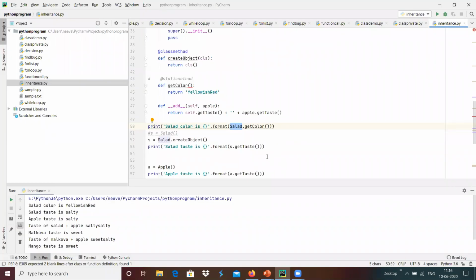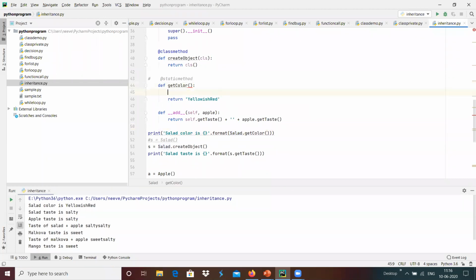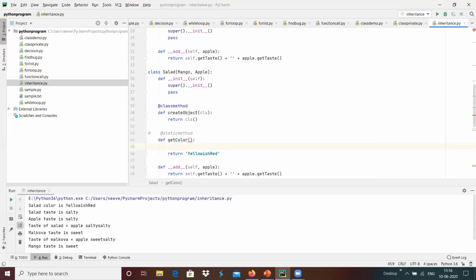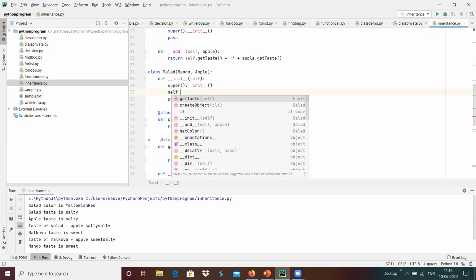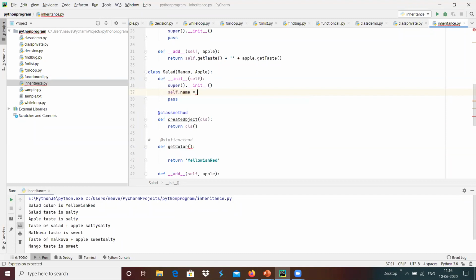For example, suppose I'm going to change something like self.name equals salad over here.